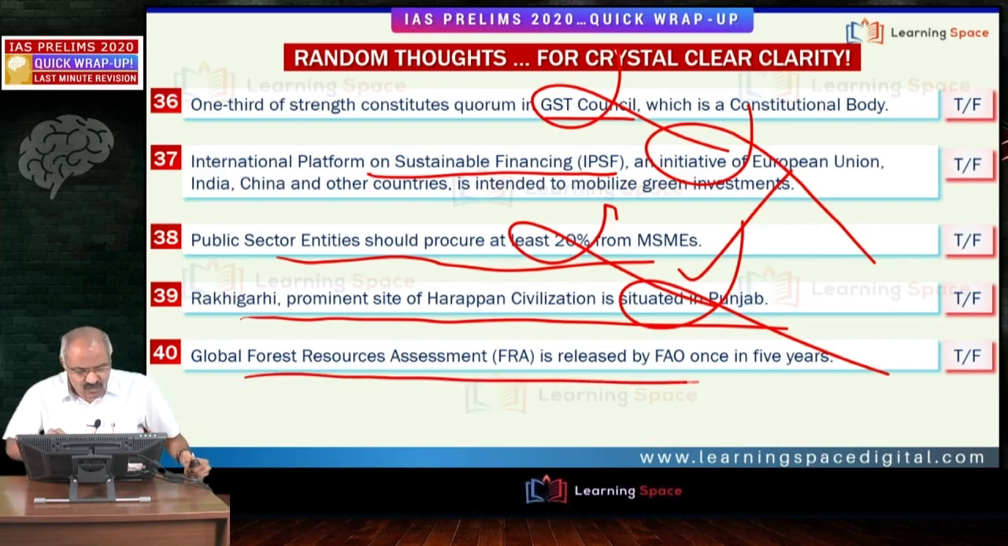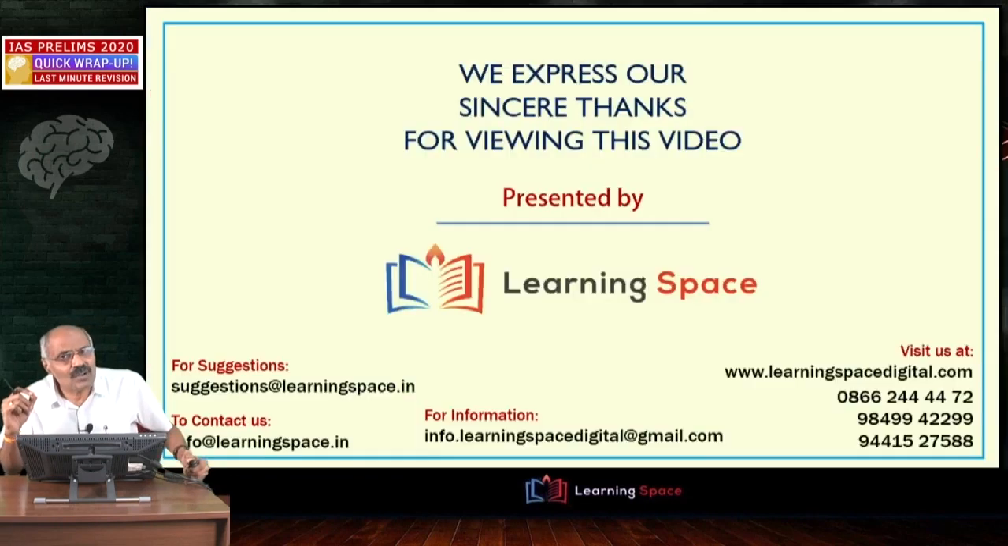Global Forest Resources Assessment. This is released by FAO once in 5 years. The recent report pertains to 2020. And the next important aspect is that globally, the forest resources are on decline, but in India they are increasing. This is as per the report. I hope you got clarity.